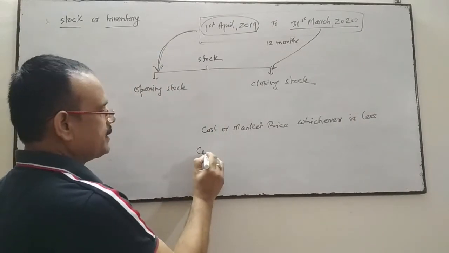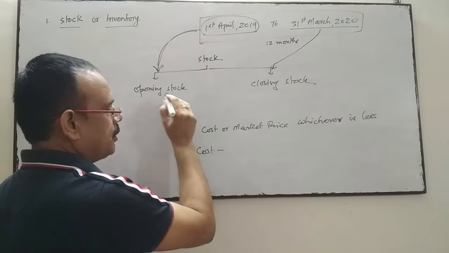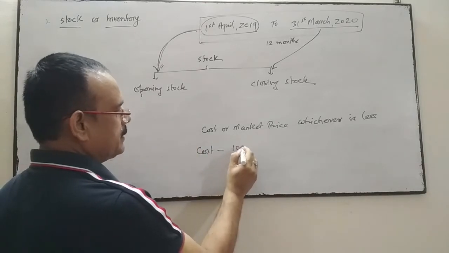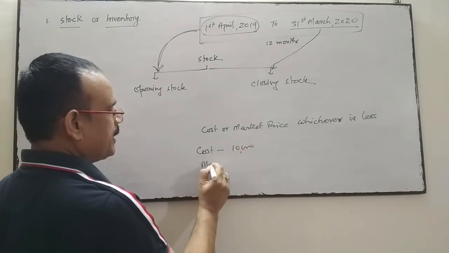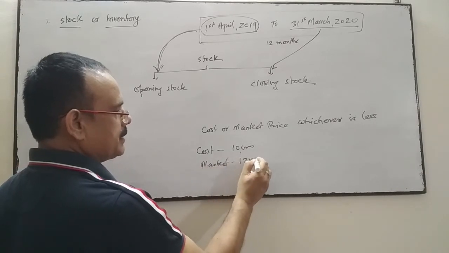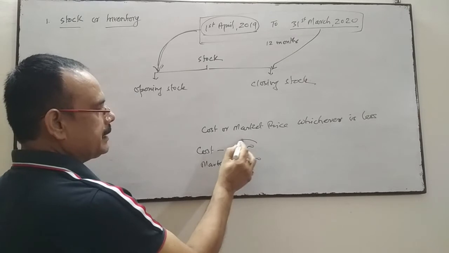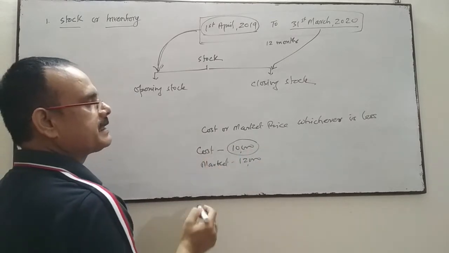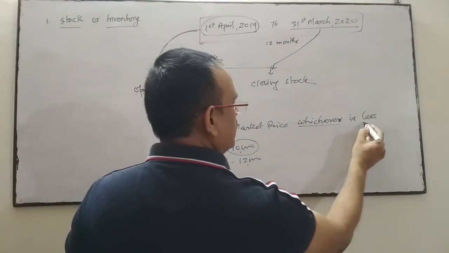Suppose the cost price of the stock is 10,000 and the market price is 12,000, then we will record at the lower price.